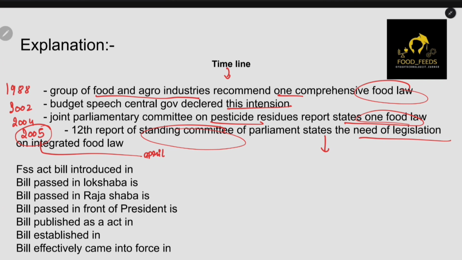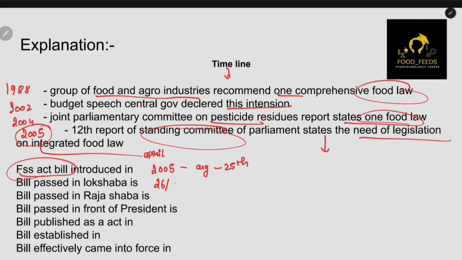So for that reason, the government on August 25th, 2005, introduced this FSS Act bill. The bill was introduced on 25th August 2005. This bill was passed in the Lok Sabha on 26th July 2006, and it's really important.